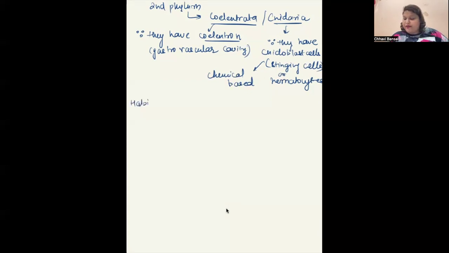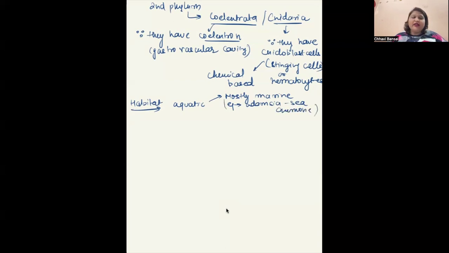Next is habitat. So they are aquatic. Most of them are marine. Example is Adamsia, also called sea anemone. See, we are doing examples parallelly so that once we do these animals in detail, it will be a revision also, and you will be able to realize the properties of these animals as well. And in fresh water, they have Hydra.